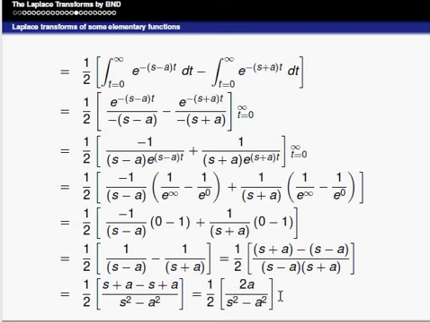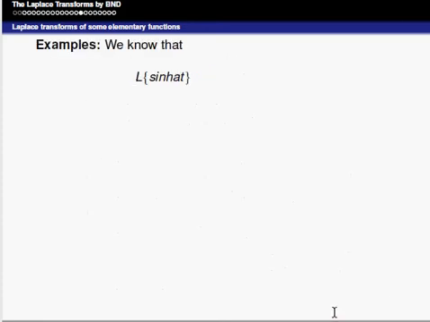The 2 gets cancelled, that becomes a divided by s square minus a square, where s is greater than 0. So, therefore, Laplace of sine hyperbolic at is equal to a divided by s square minus a square, s is greater than 0.